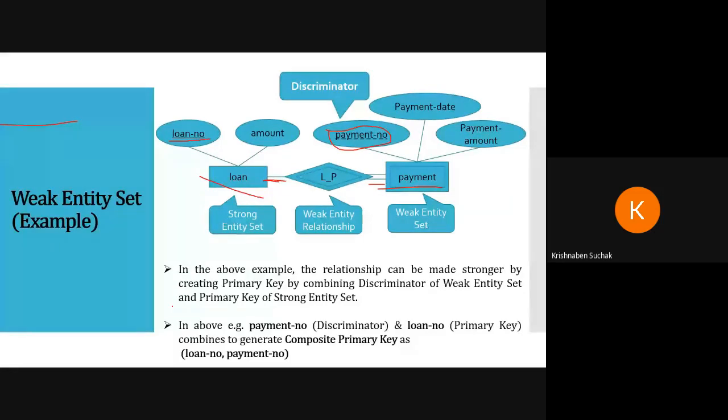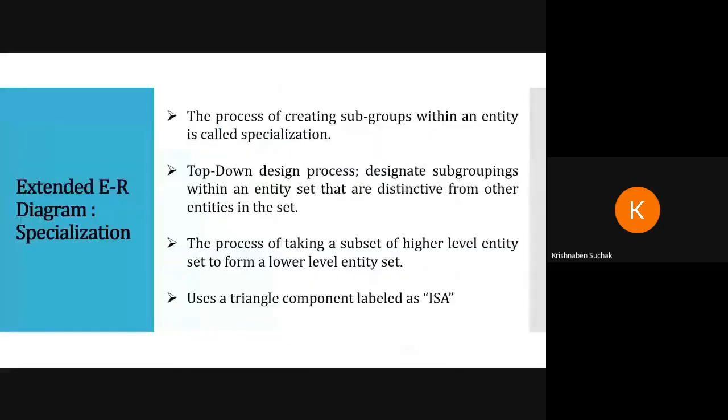In the above example, payment number, which is the discriminator of payment, and loan number, which is the primary key of loan, combine to generate a composite primary key as loan number, payment number. Okay, am I clear here?